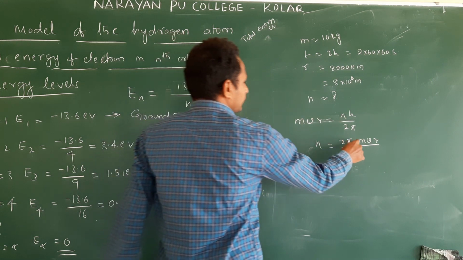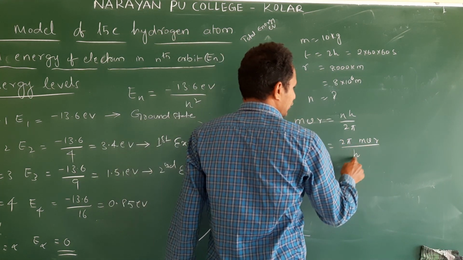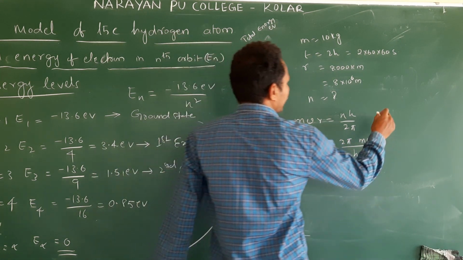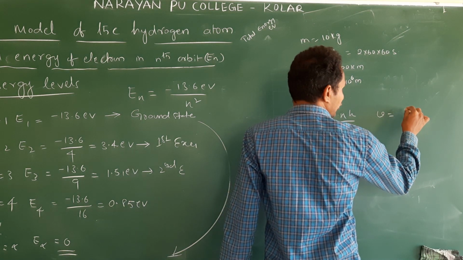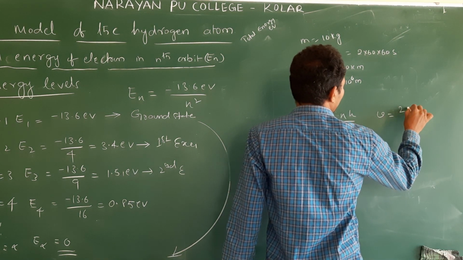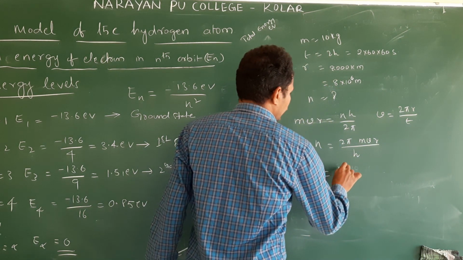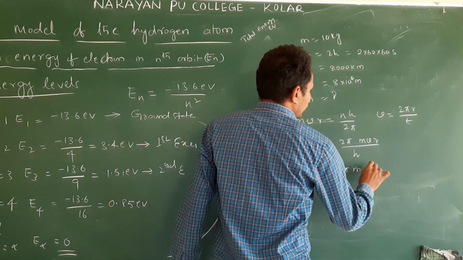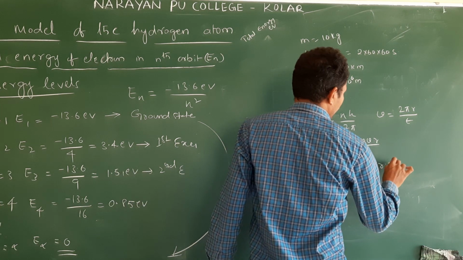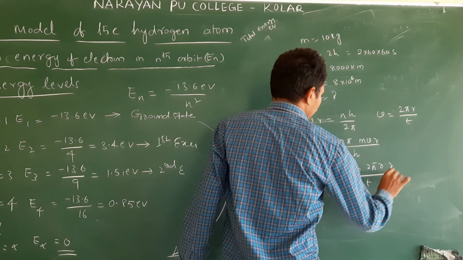They gave m, r, and h, but they did not give v. How do you write v? Velocity is equal to distance by time. Distance is 2 pi r, so v is 2 pi r by t. So n is equal to 2 pi m into 2 pi r into r by h into t.